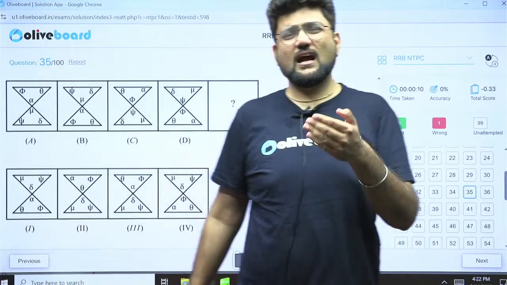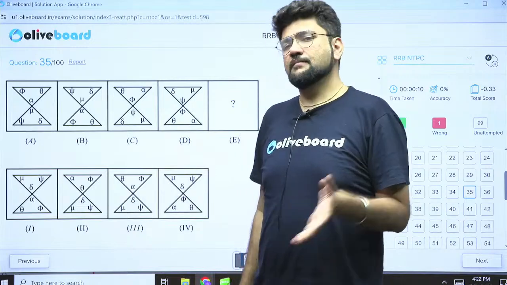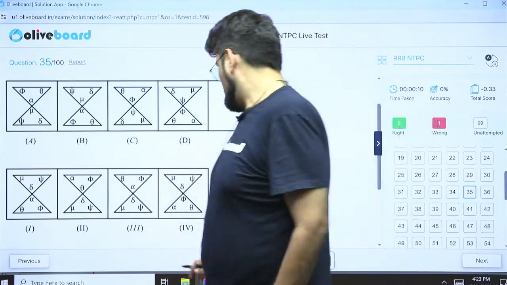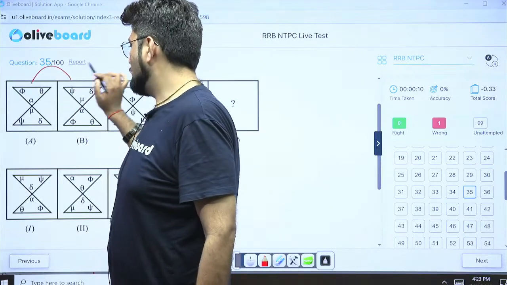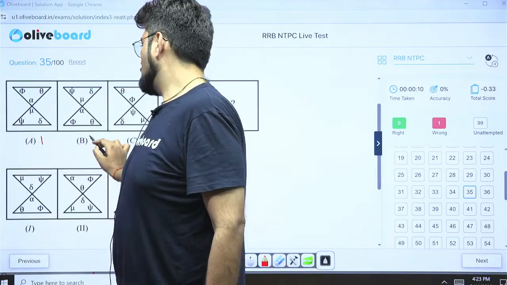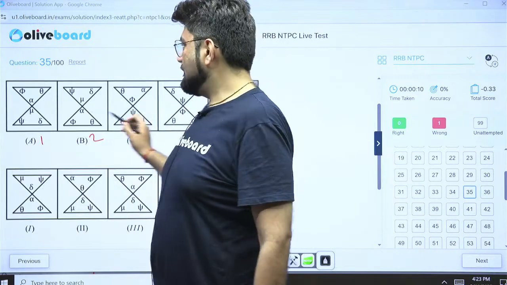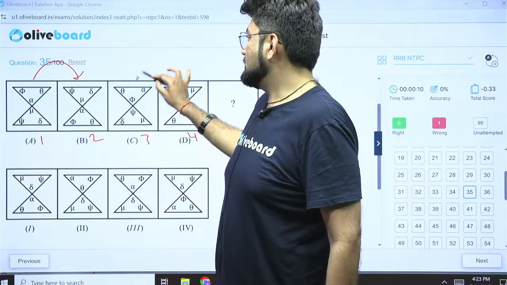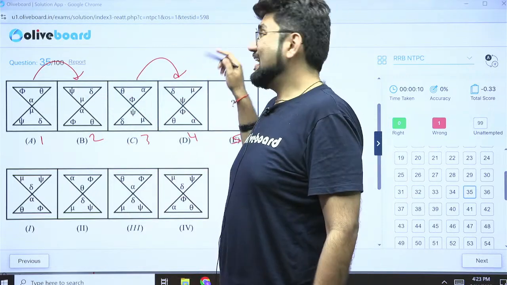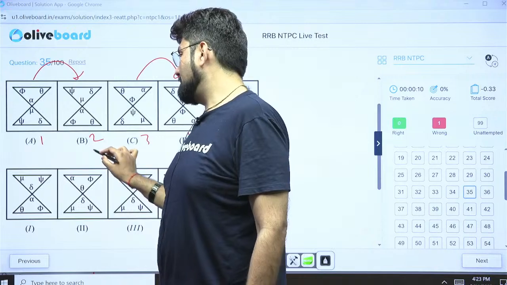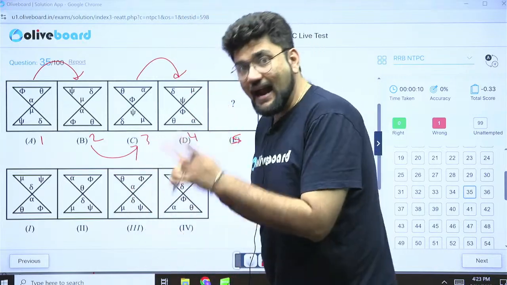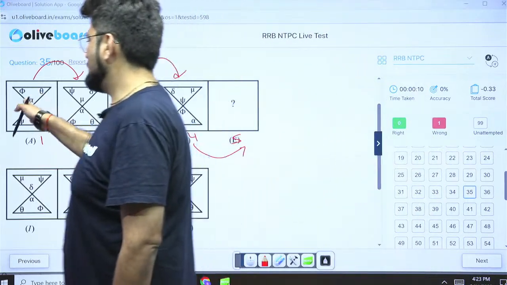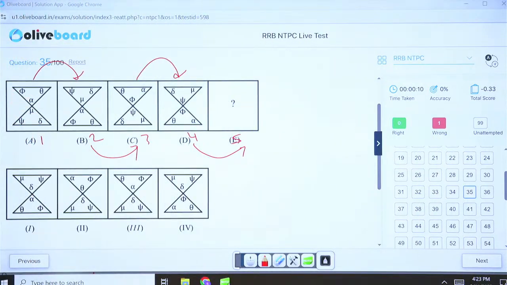It has started in the last 5 years. Earlier, it never used to ask these questions. And they are all based on movement patterns. There is some movement which happens from figure 1 to 2. If I label these as 1, 2, 3, 4, 5, there will be a movement happening from odd to even, and that same movement will happen from this odd to even, ditto. Then there is a different movement from even to odd, and that same movement has to be reciprocated in even to odd to get your correct answer. So you only need to check one movement, but still you can verify this.